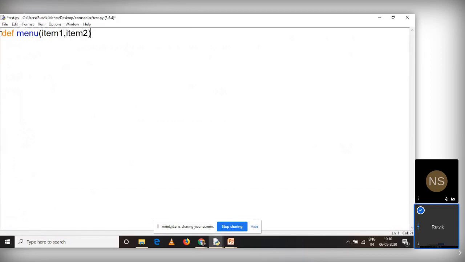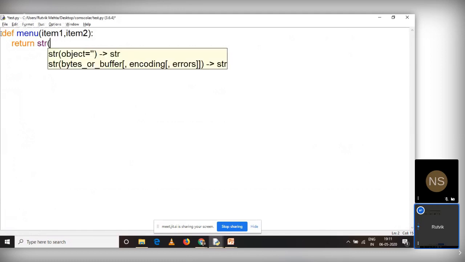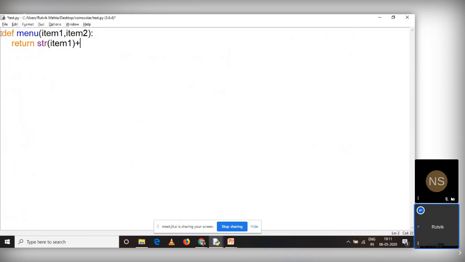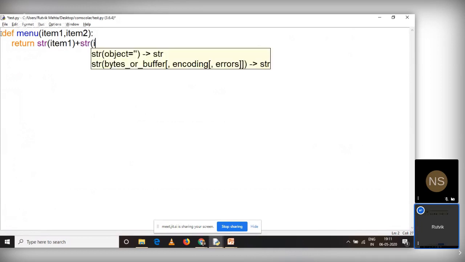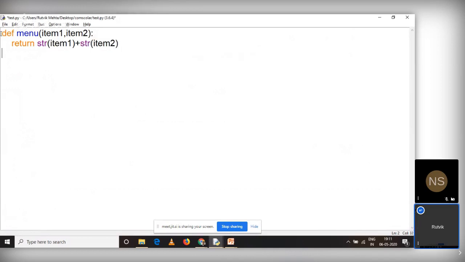Now, when I run this, let us say I'm using return. And what should be written? So item 1, or let me convert it to string, so there is no issue with it. Return str item 1 plus str item 2, right? Very simple example. This is how it works.